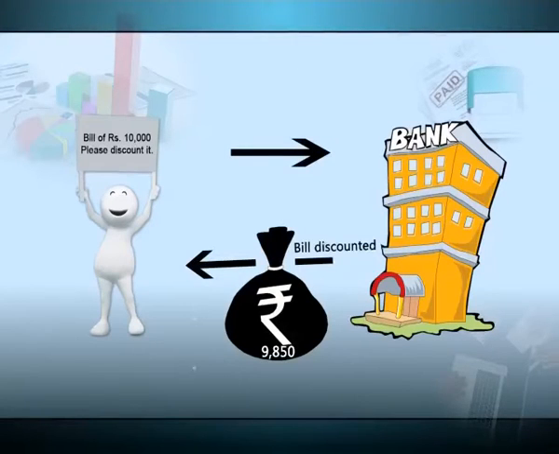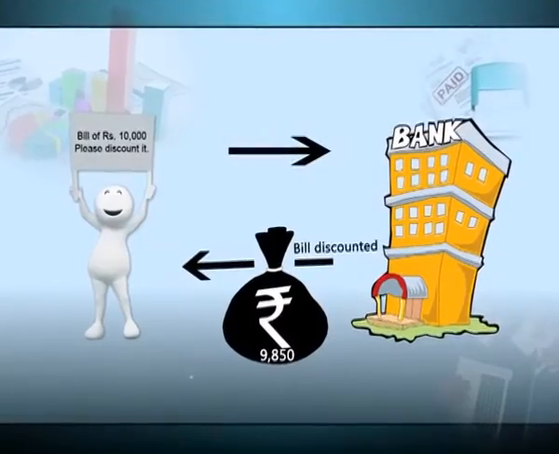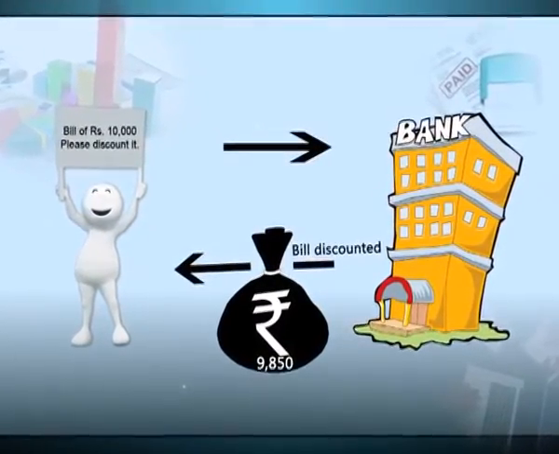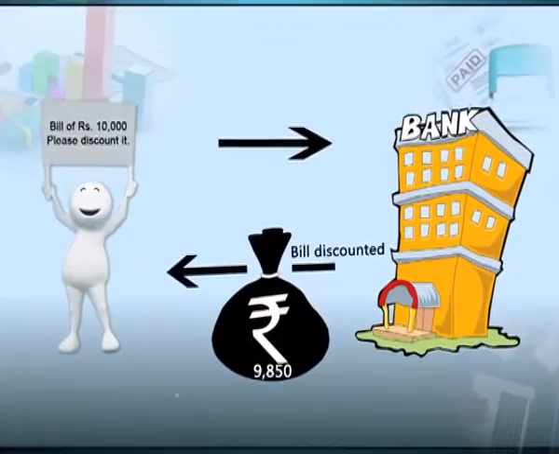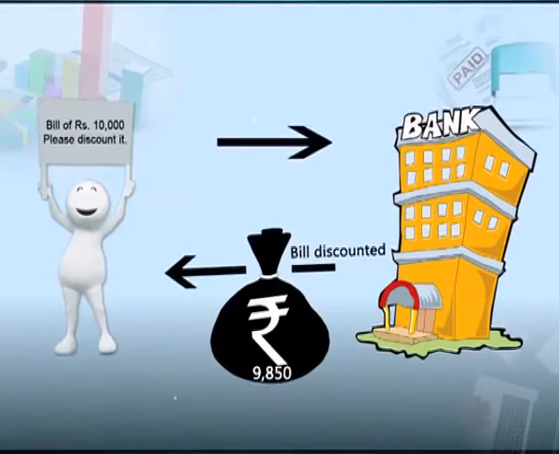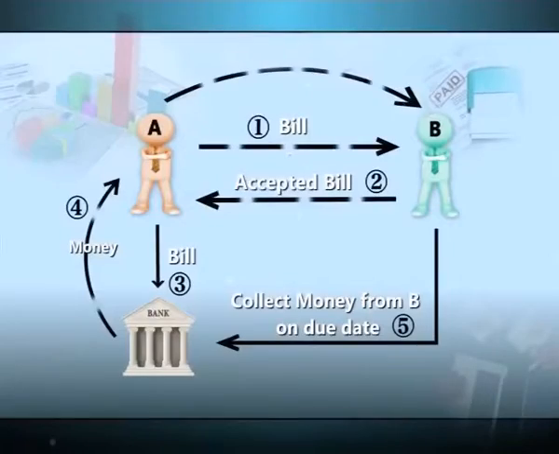The bank will take that bill as a security and calculate the interest for the number of days left before the due date. Accordingly, that interest will be deducted from the amount of the bill, and the remaining amount will be paid to A, the seller. On the due date, the bank will approach the buyer, B: sir, you have accepted a bill, please make the payment. Now B will make the full payment to the bank.